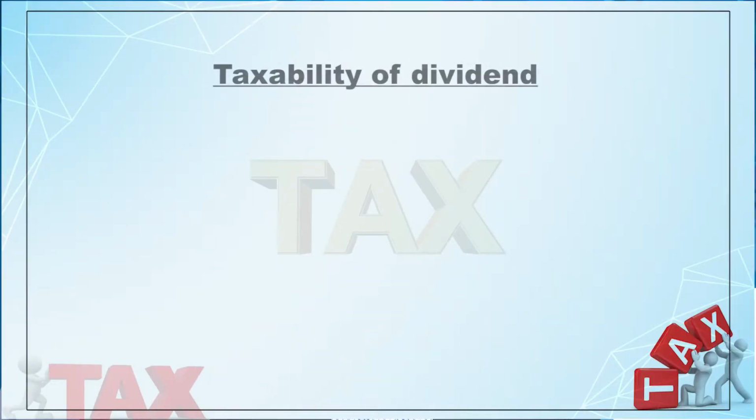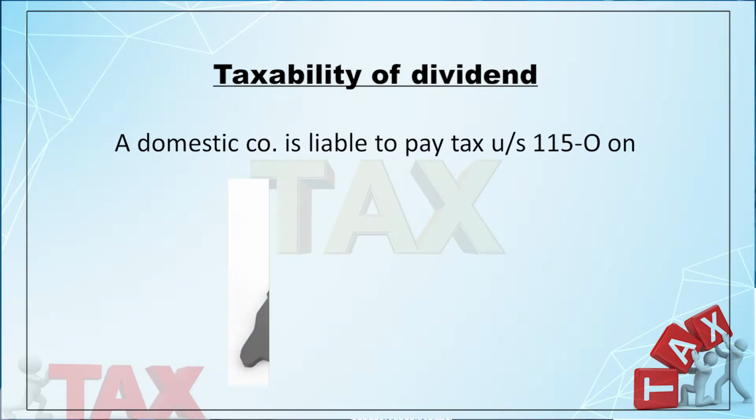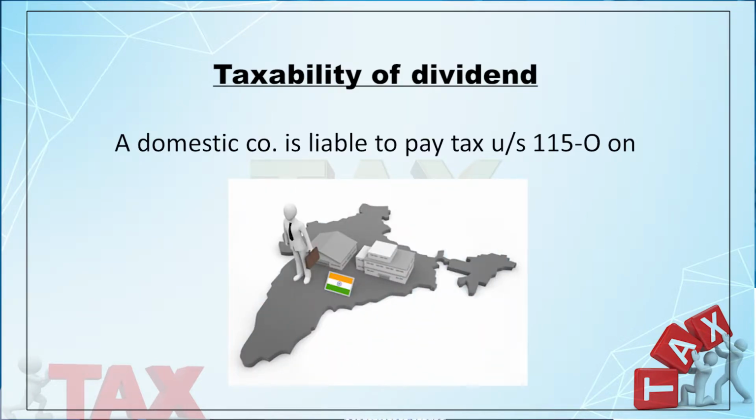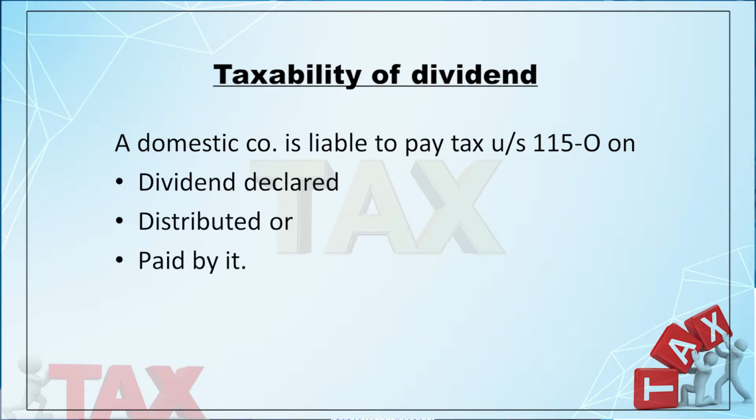Now, the taxability of dividend. How do you determine the taxable amount of dividend? As per the Income Tax Act, only the Indian company, only the domestic company, is liable to pay tax under section 115O on dividend declared, distributed or paid by it. So, if the dividend is declared, the company is liable to pay tax.